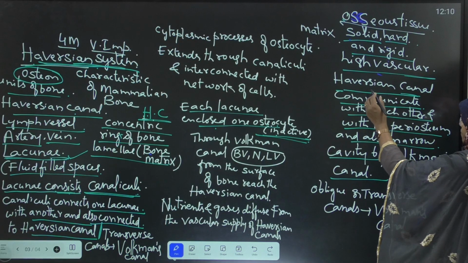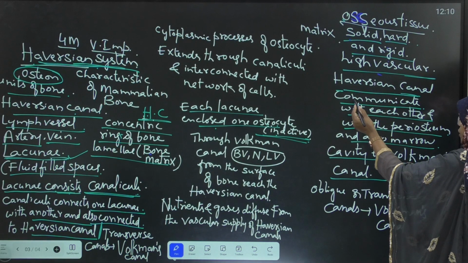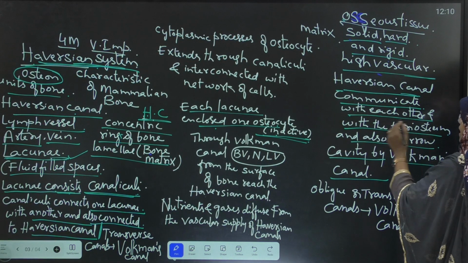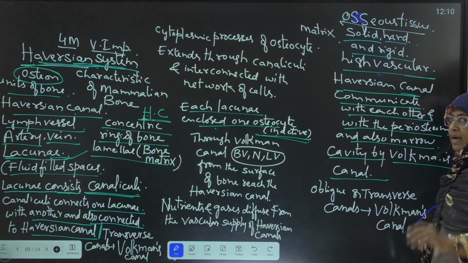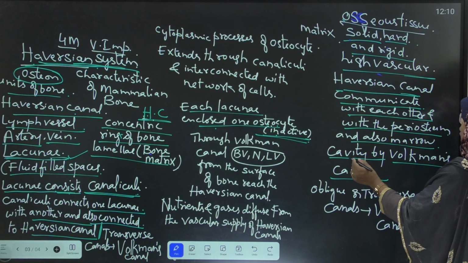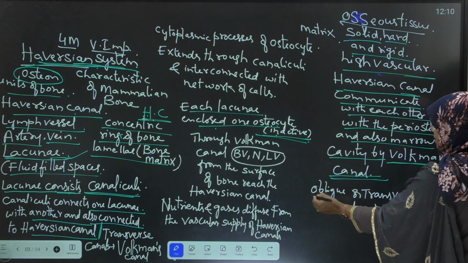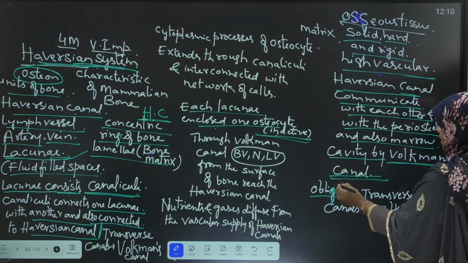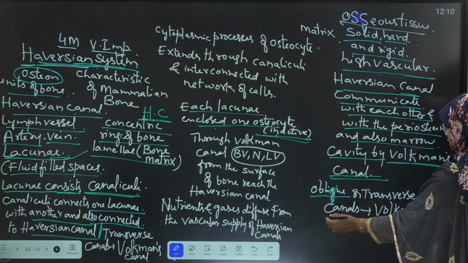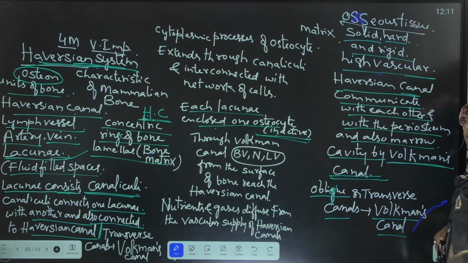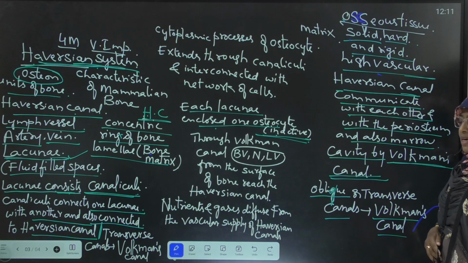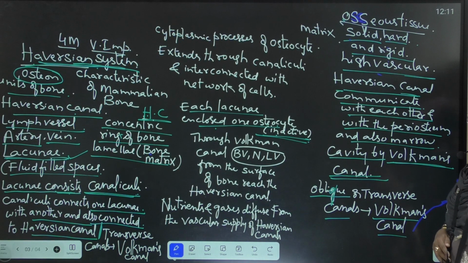Here, Haversian canals communicate with each other, with the periosteum, and also with the marrow cavity by Volkmann's canals. Volkmann's canals are the oblique or transverse canals.